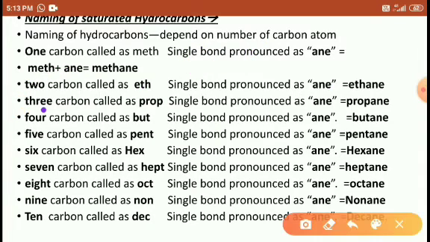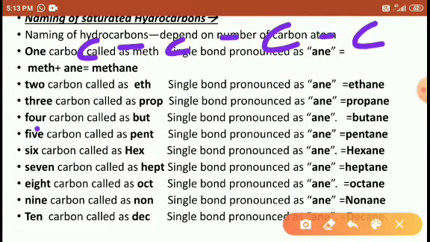Three carbons, if a single bond is present between the 3 carbons, prop plus ane, it is propane, right? Similarly, 4 carbons, between all 4 carbons only single bonds are present, so it is called but plus ane, butane. 5 carbons, pent plus ane, pentane, right students?